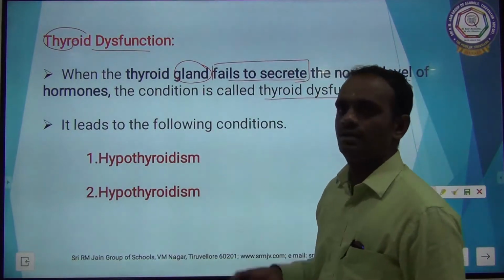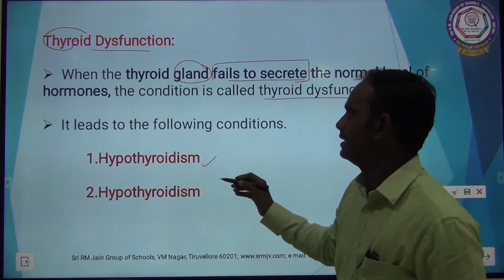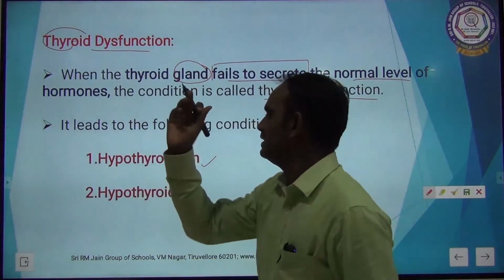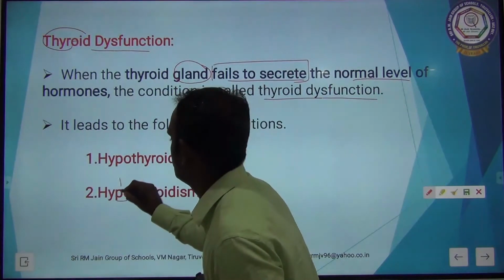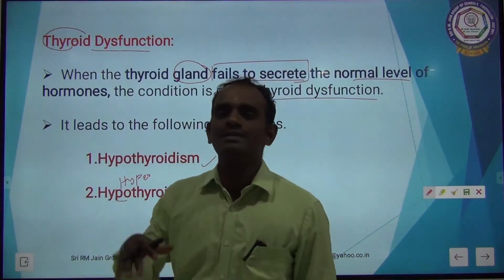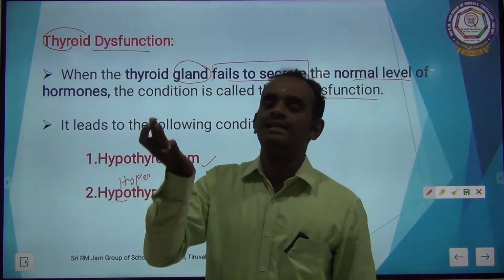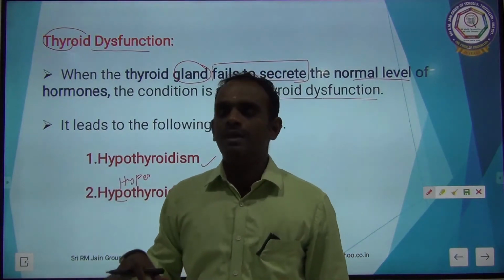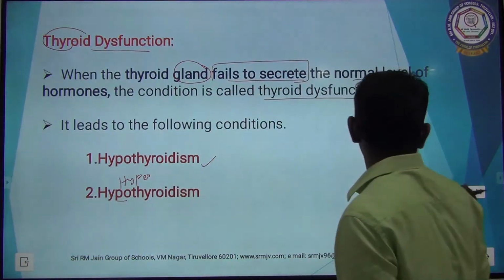It leads to conditions such as hypothyroidism and hyperthyroidism. Hypo means decreased secretion of thyroid hormone, hyper means increased secretion of thyroid hormone. Increased is also a problem, decreased is also a problem. Only the normal level maintains the steady state.